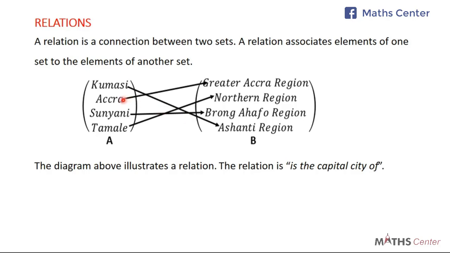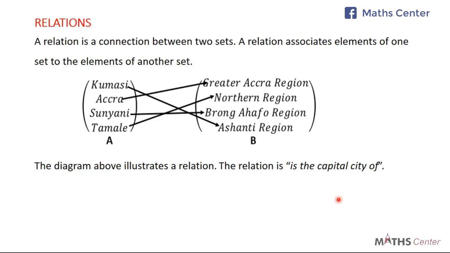The same applies to Accra is the capital of Greater Accra region. Sunyani is the capital of Brong Ahafo region, and Tamale is the capital of Northern region. So the statement "is the capital of" is linking members of set A to members of set B. When this happens, we say that the relation is the capital of. So the relation in this case is the statement "is the capital of".